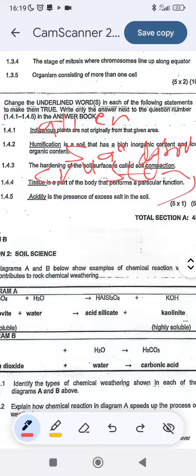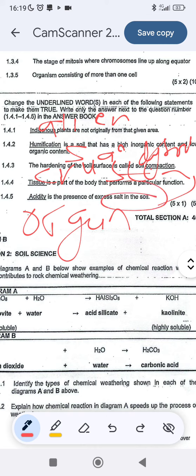The tissue is a part of the body that performs a particular function. That's not true. It's going to be an organ. And acidity is the presence of excess salt. They talk about excess salt in the soil, and we talk about alkalinity. So that's all on question 1.